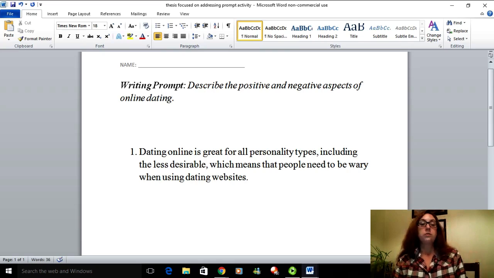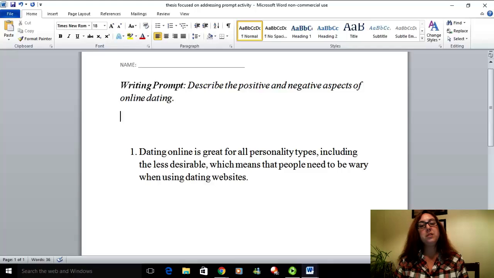The last one says dating online is great for all personality types, including the less desirable, which means that people need to be wary when using dating websites. Okay, positive, great for all personality types, including the less desirable, sounds pretty negative. It also sounds a little bit offensive, possibly to the reader, so that would be one that you might want to reword for word choice, but it meets the prompt.